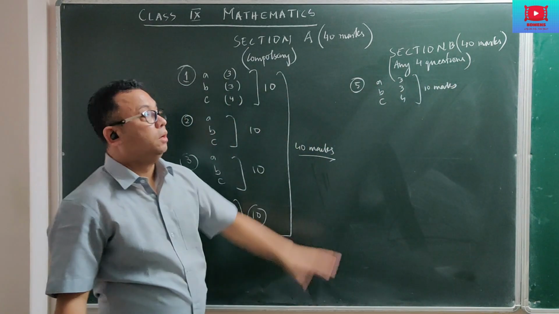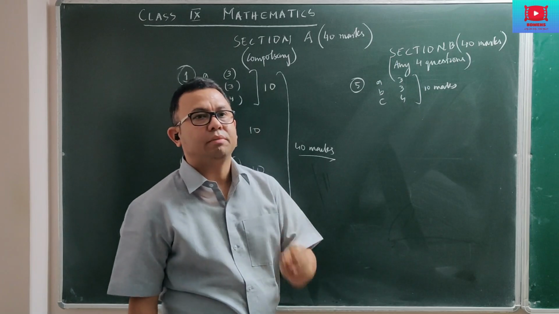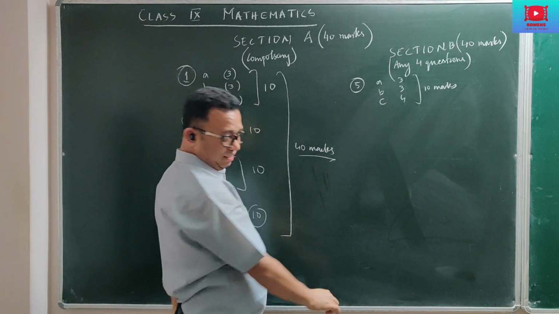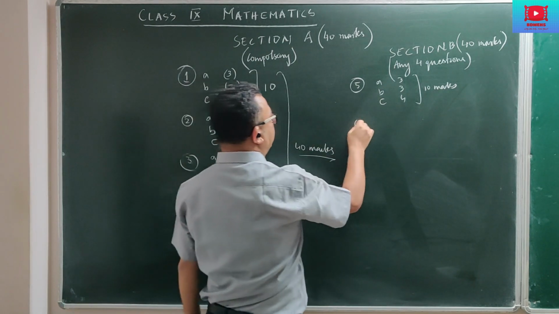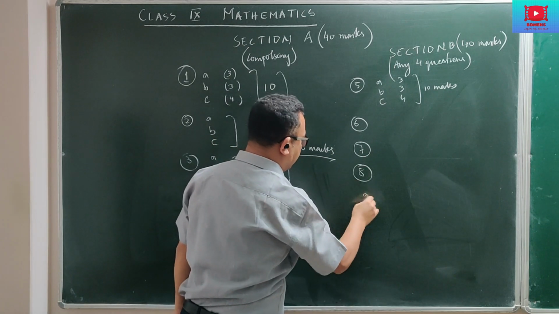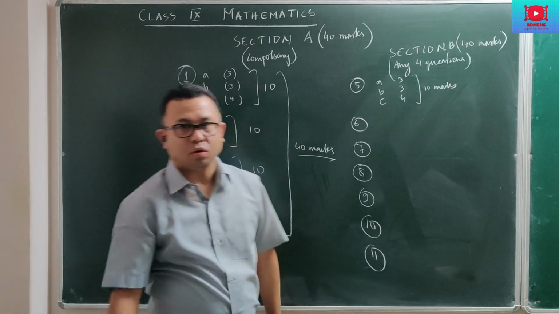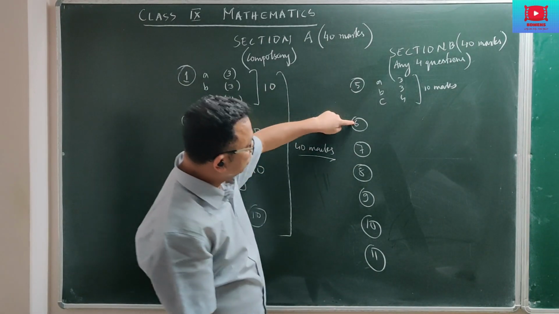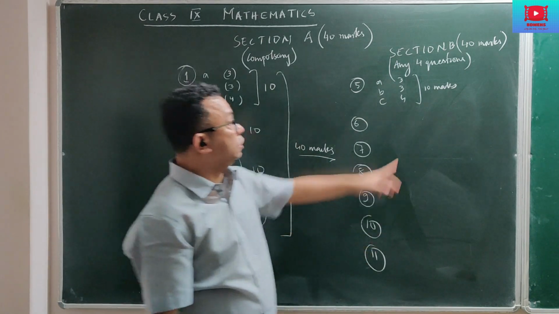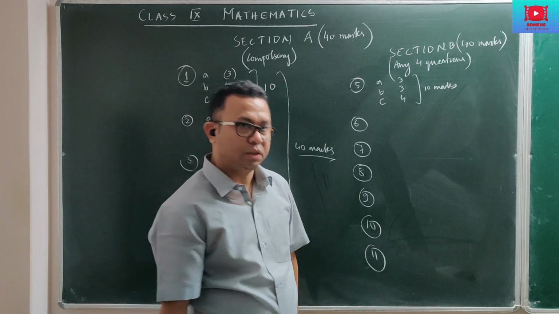Then, you have to attempt any 4 questions out of the 7 questions that will be given. Now 7 questions means, what is the question sequence? If this is 5, then it will be 6 again with ABC, then 7 with ABC, 8 with ABC, 9 with ABC, 10 with ABC, and 11 also with ABC. Now if you count the total number of questions, 5, 6, 7, 8, 9, 10, 11, that is 7. Out of the 7 questions, you have to attempt 4. This is how your marks are distributed.